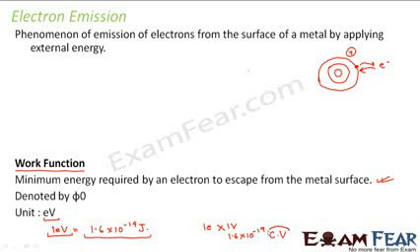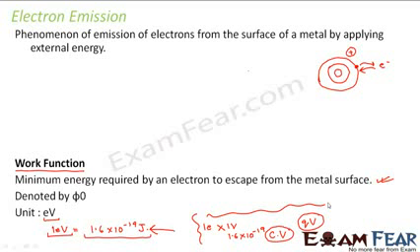And what is Coulomb volt? That is charge, which is Q, into potential. So charge into potential is nothing but your work done, that is nothing but your energy. So that is how it is 1.6 into 10 to the power minus 19 joules. Right? So I hope it is clear.